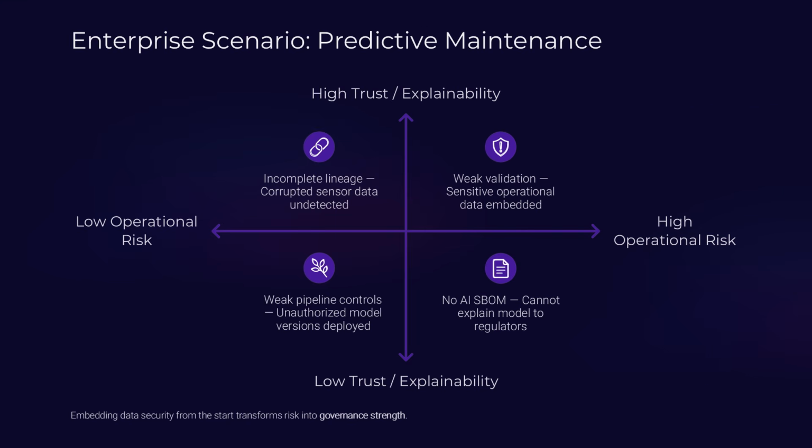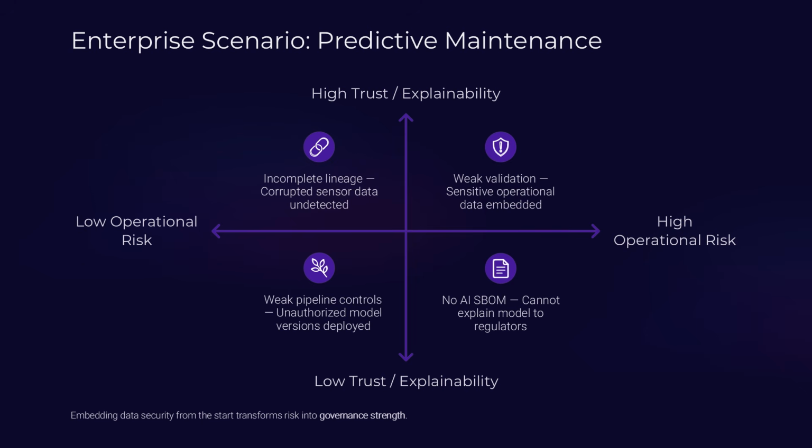Let us consider a practical enterprise scenario. Your organization develops a predictive maintenance model for industrial equipment. The training dataset includes sensor data collected over years. If lineage tracking is incomplete, you may not know whether corrupted sensor feeds influence training. If validation is weak, sensitive operational data may be embedded in the model.